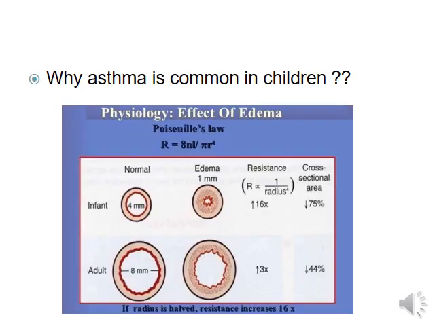Why is asthma common in children? Because the airway is already narrow in infants or children. If there is edema, it causes further narrowing.